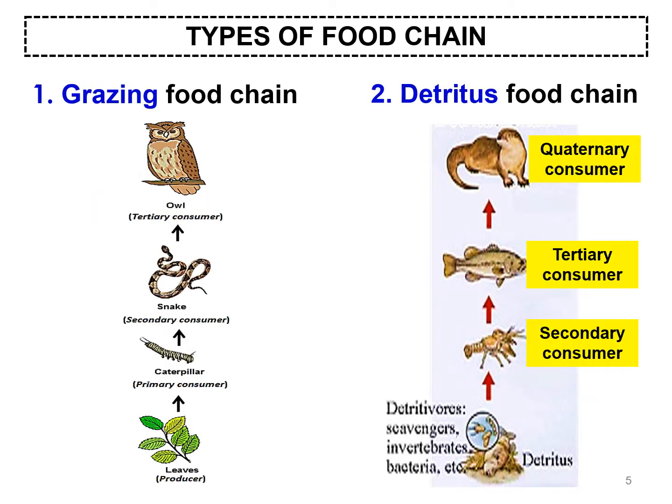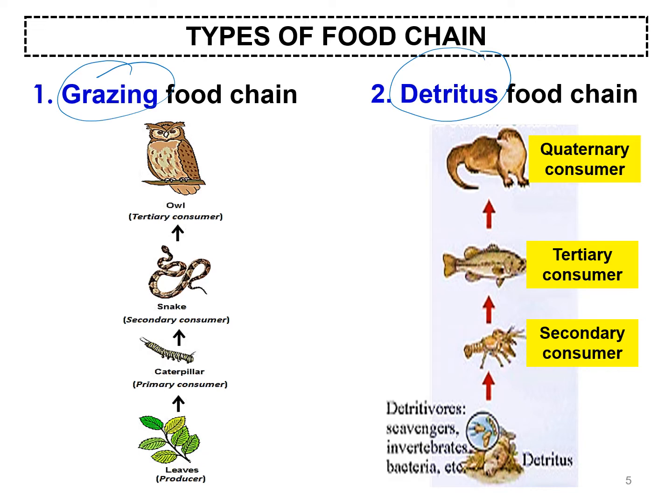There are two types of food chain, the grazing food chain and the detritus food chain. You can see the difference between the grazing food chain and the detritus food chain is the organism that occupies the first trophic level.